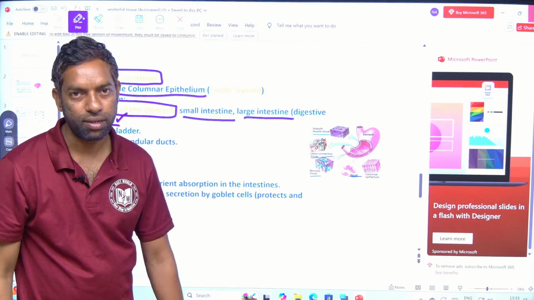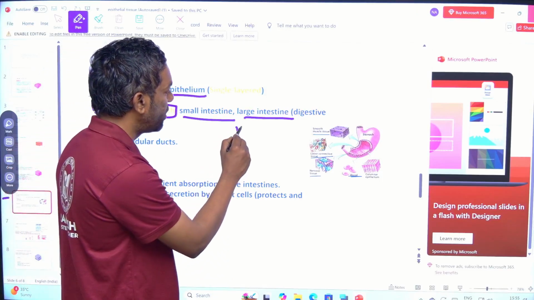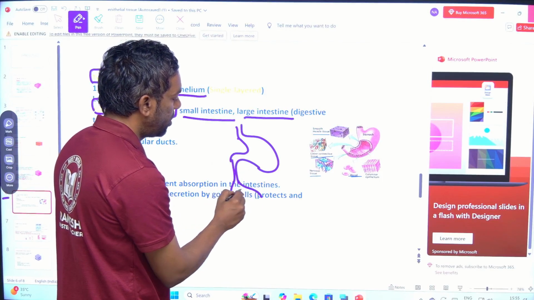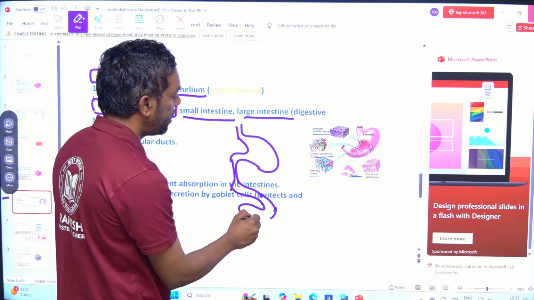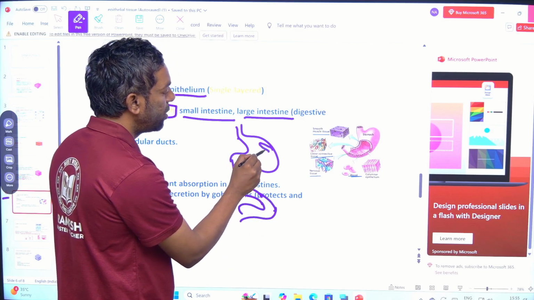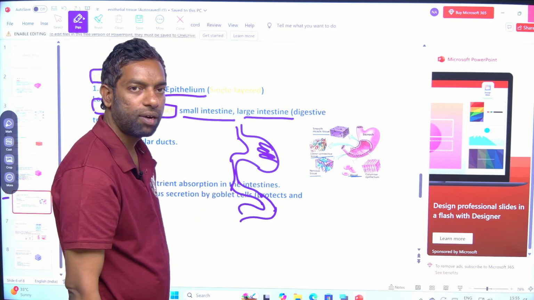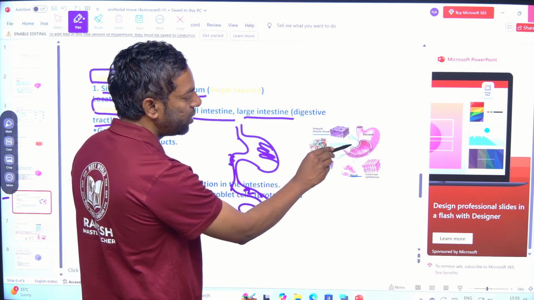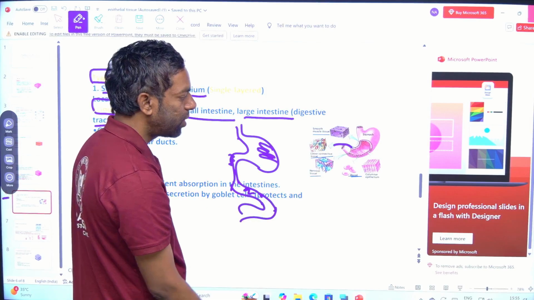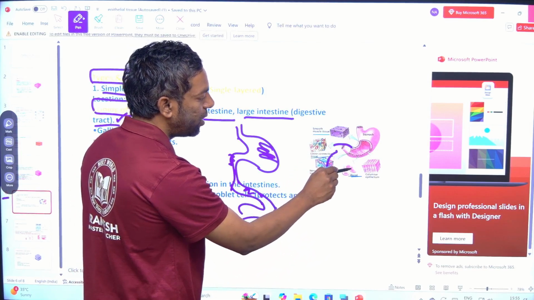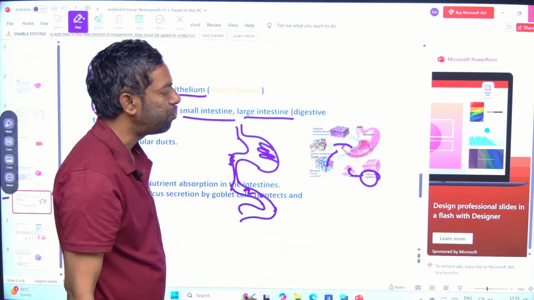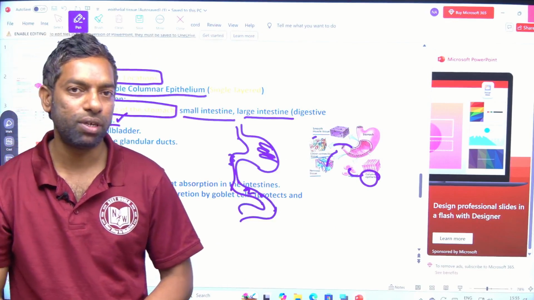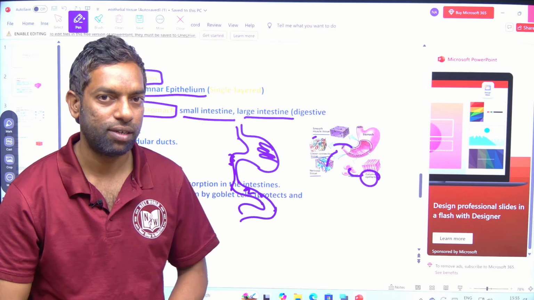Digestive tract: small intestine wall and large intestine wall. Just look into this. This is the stomach, small intestine later on, and large intestine, especially columnar epithelial tissue. They can smoothen the area for the absorption of the food particles.